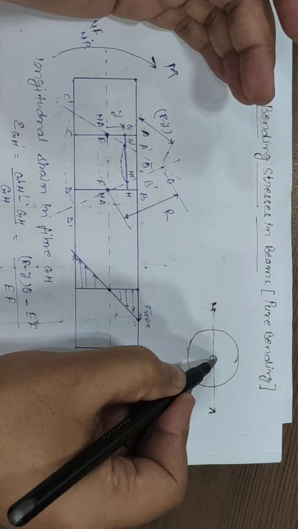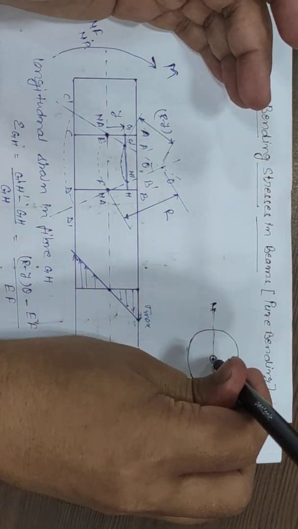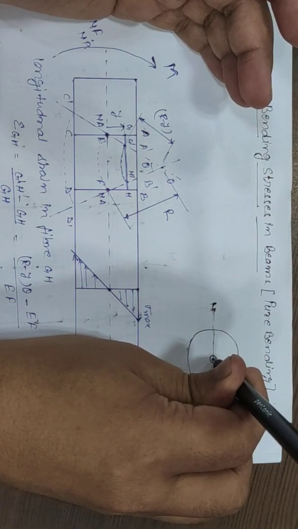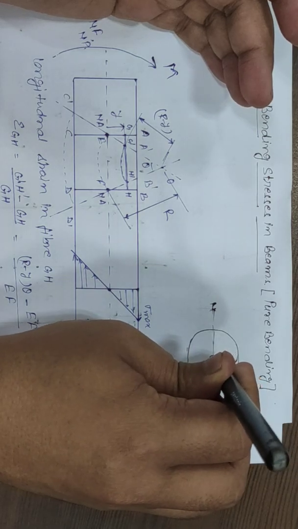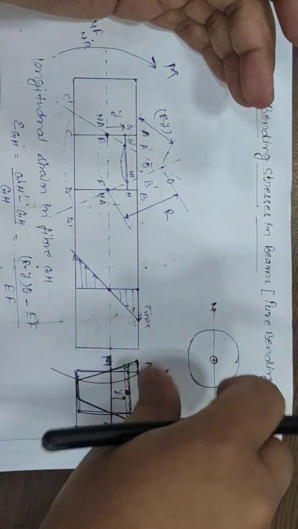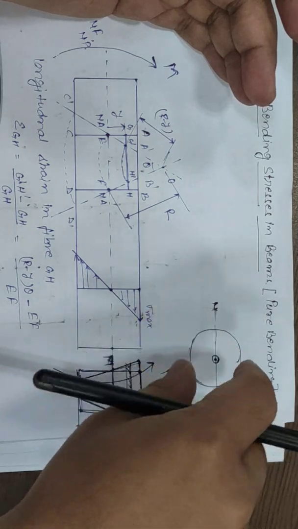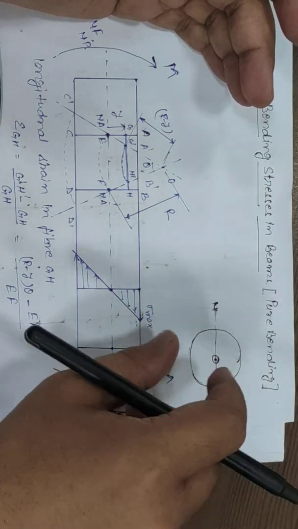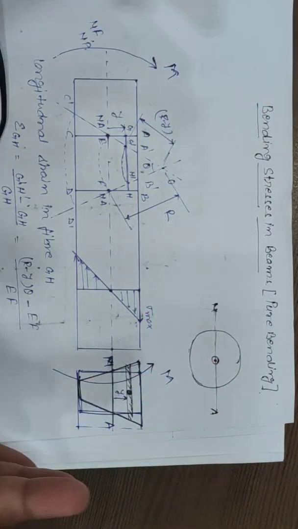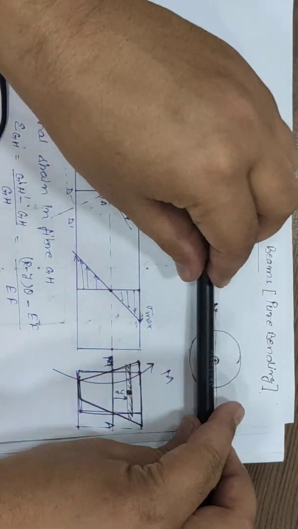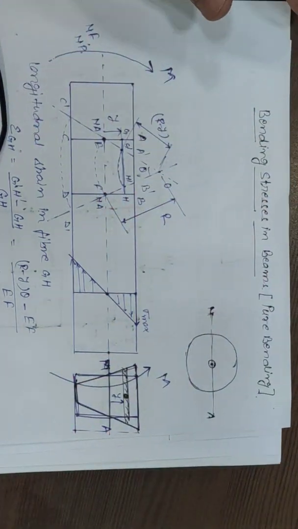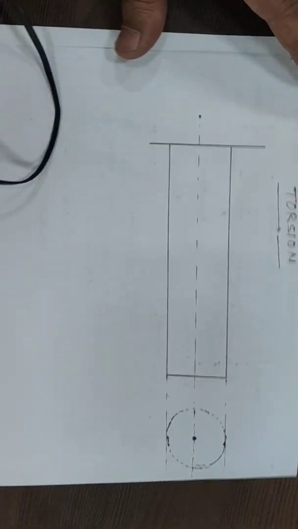But in case of twisting, the twisting is occurring about an axis which is perpendicular to the cross-sectional area. This is the cross section, and twisting is occurring about an axis perpendicular to it, but in case of bending it is occurring about the neutral axis. Okay, so this is the basic difference.